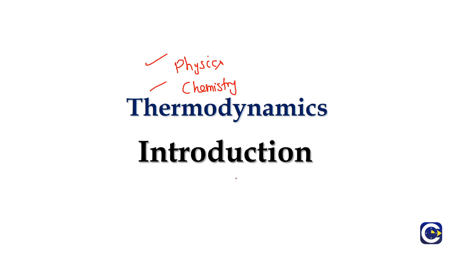So we don't need to really learn them in two places if we understand it thoroughly in one place, right? We'll just have to make some small changes or modifications to suit the other part. Let's say, for example, we are learning the thermodynamics thoroughly in chemistry. Then when we go to the physics part, we'll just have to make some small changes in terms of what we call the sign convention. So we'll talk about that as we go along into the chapter, but this has got some parts in common to the physics thermodynamics also.